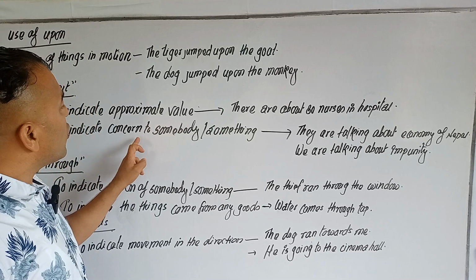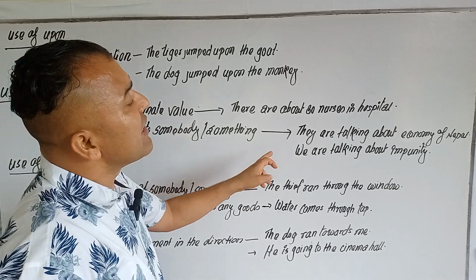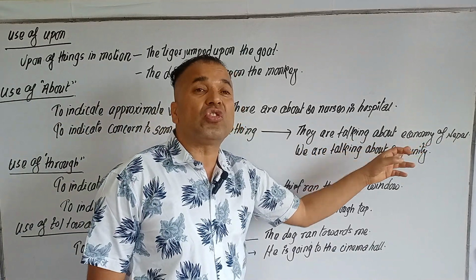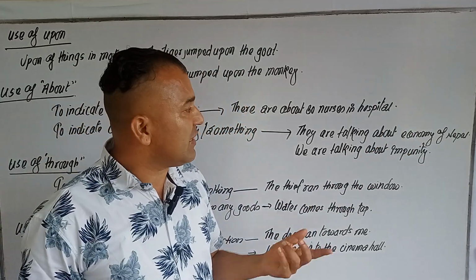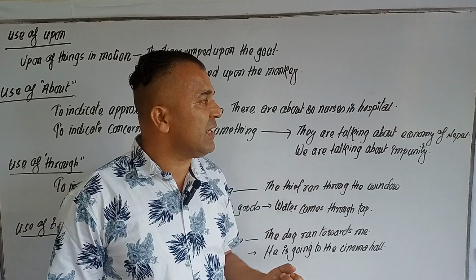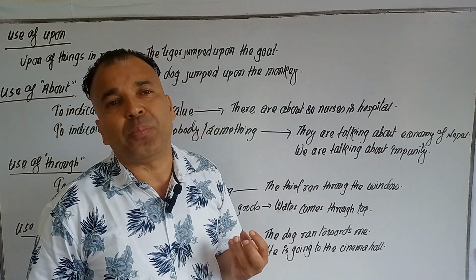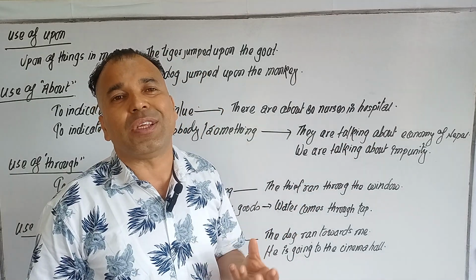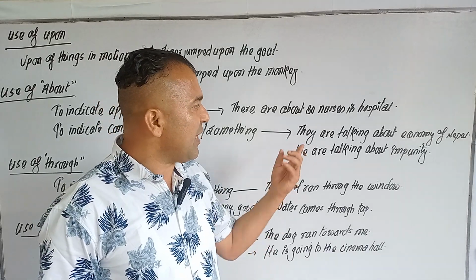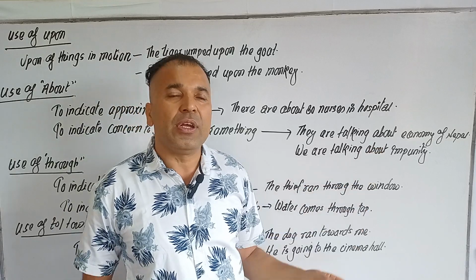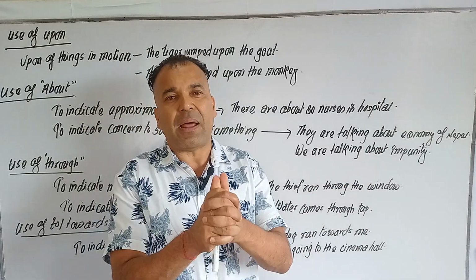Also, to indicate concern about somebody or something, when they are talking about somebody or something: the economy of Nepal, they are concerned or talking about the economy of Nepal. How to improve the economy of Nepal? They are talking about it. That's why they are talking about the economy of Nepal.